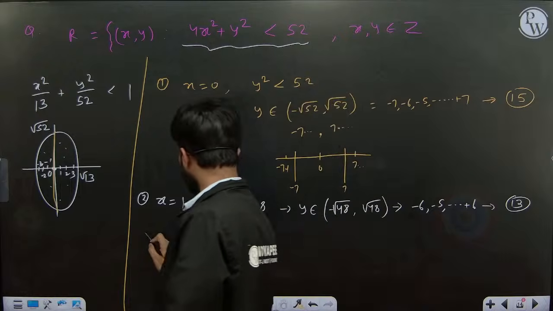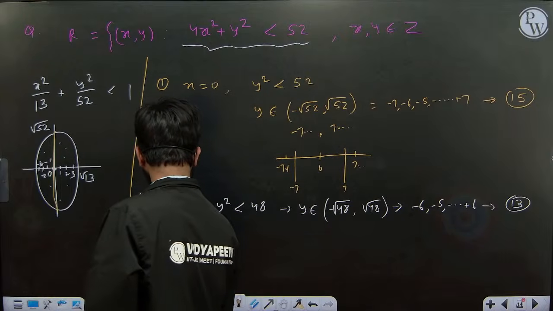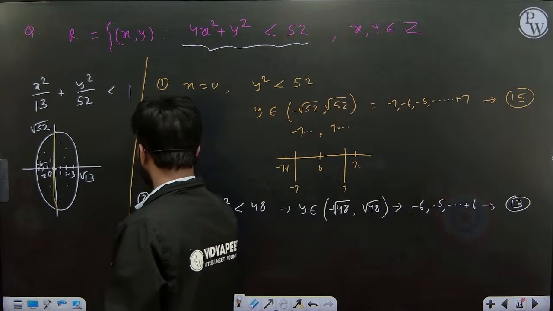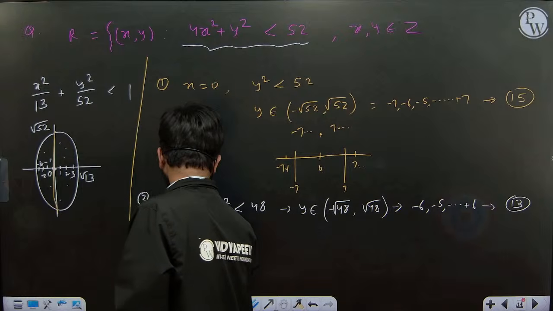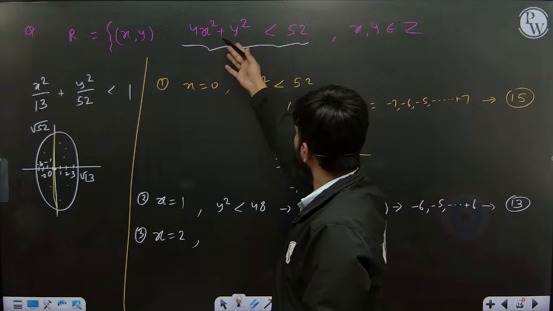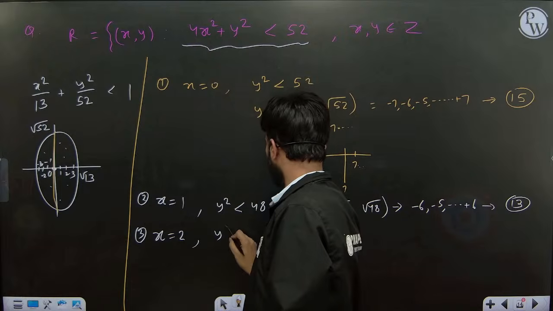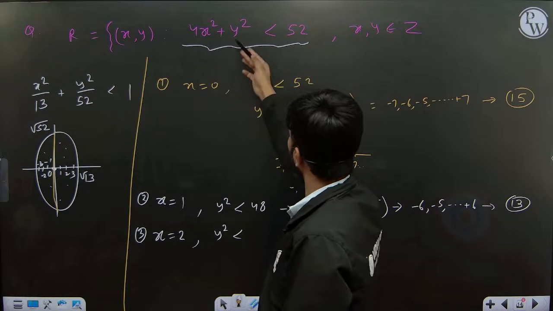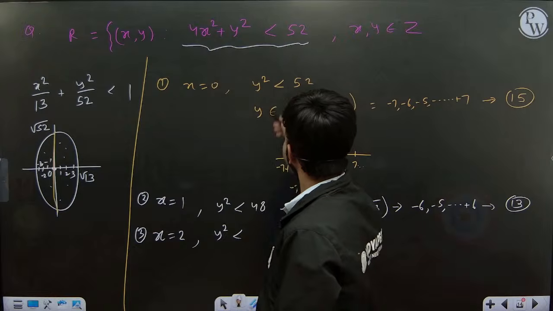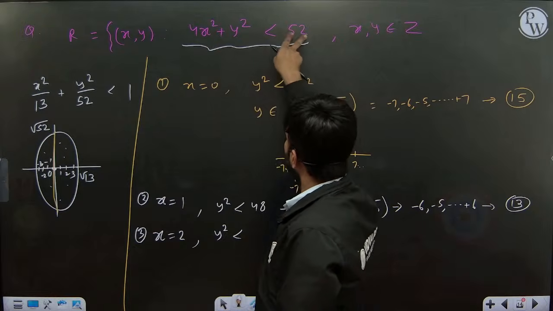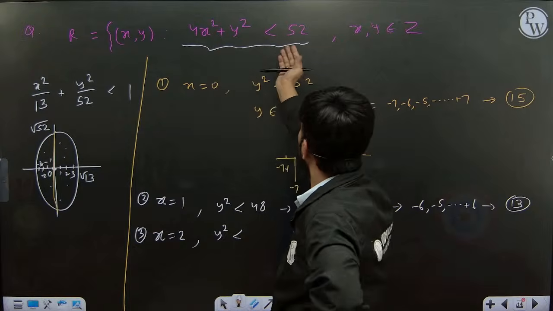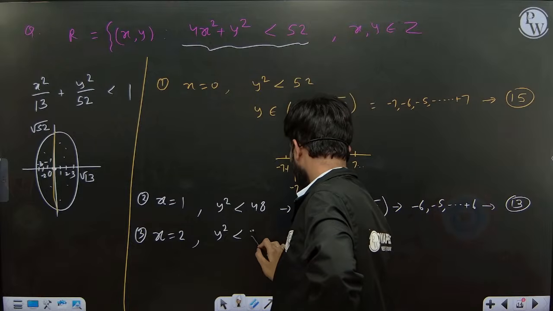Similarly, in this question it is just lengthy, just put nothing else. Just put x equal to 2 and check. So what is the y square range? Y square less than what? 52 minus 16, it is 36. I think y square less than 36.